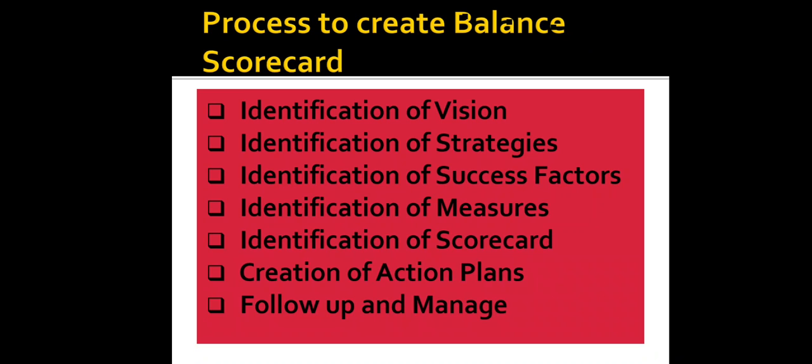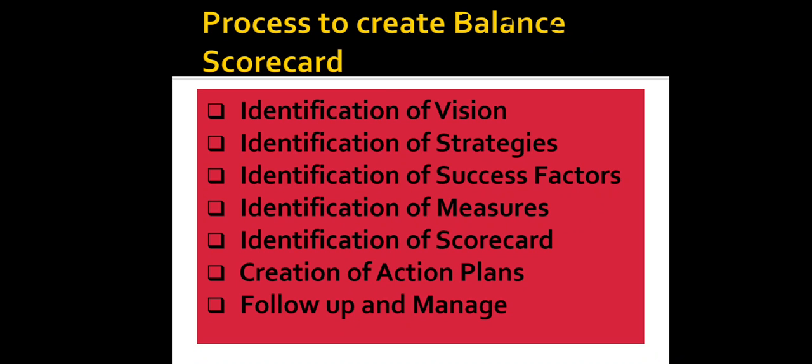Then identification of scorecard. The balanced scorecard is then evaluated so that we can ensure that what is being measured is appropriate and up to the mark. Then creation of action plans. These are created when the balanced scorecard is to be reported, and a plan about it is also prepared.